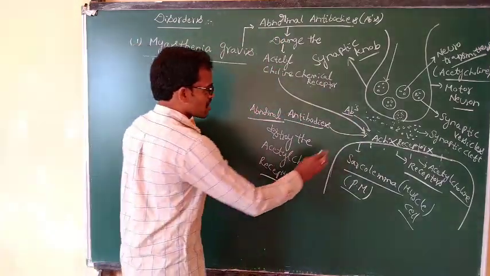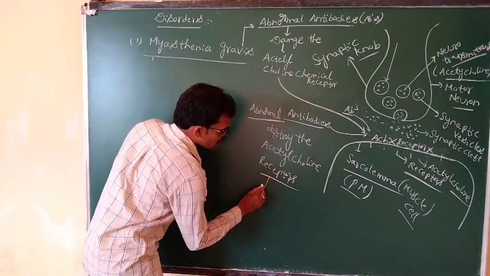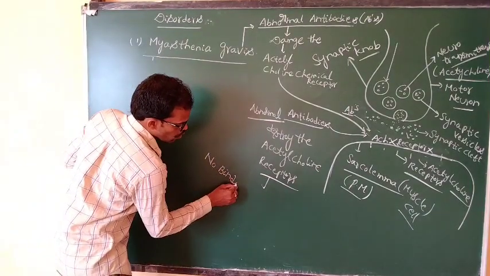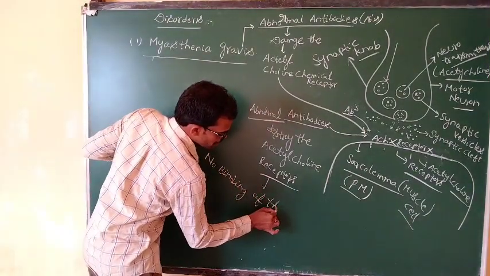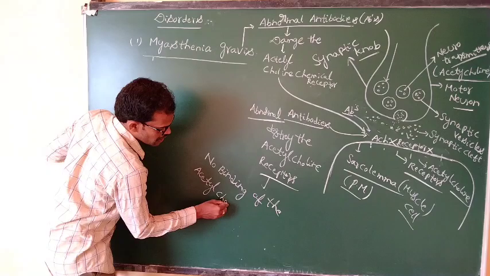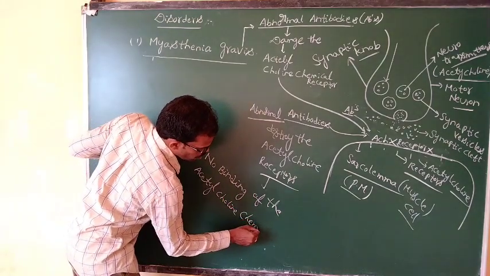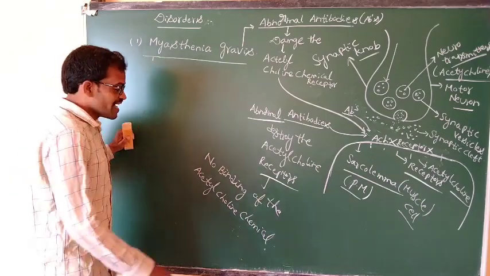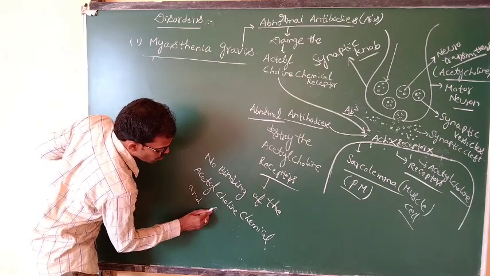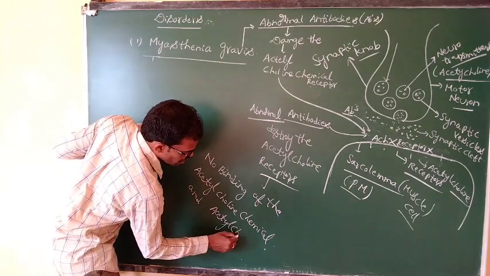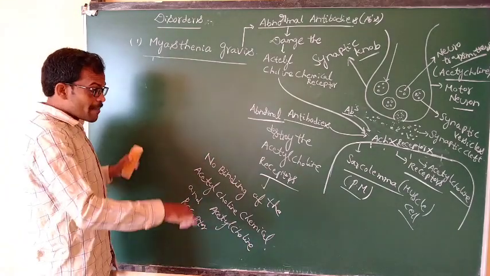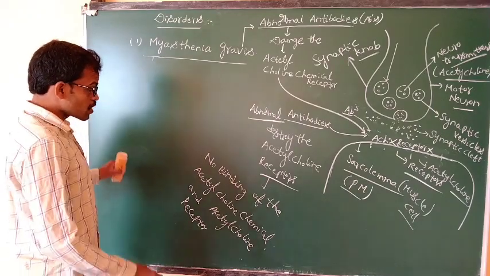No muscle contraction means there is no binding of the acetylcholine chemicals and the acetylcholine receptors.